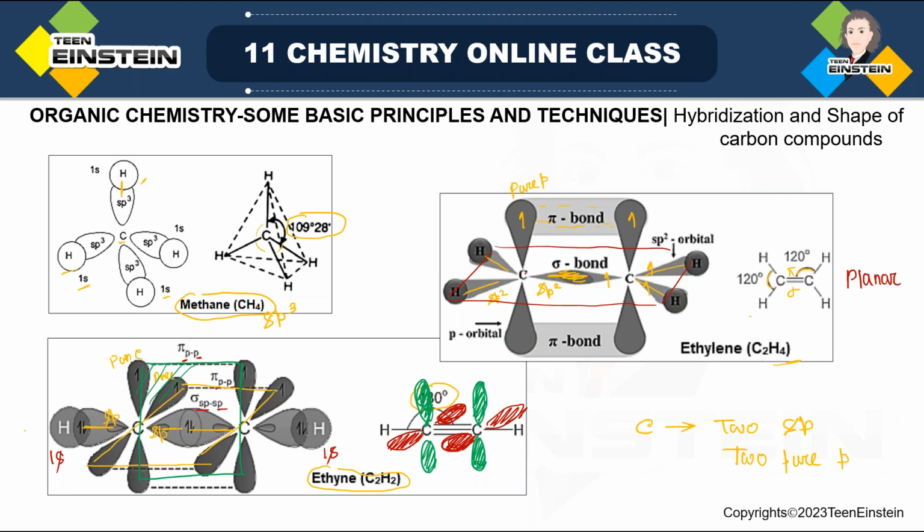And individually, if you consider carbon, all these three bonds are in the same plane and these angles are 120 degree. Whether you consider HCH angle or HCC angle, it is 120 degree. And in case of ethyne or acetylene, this is 180 degree and it is linear. So sp3, it is tetrahedral. The next one sp2, it is planar, and the last one, sp hybridization, is linear.